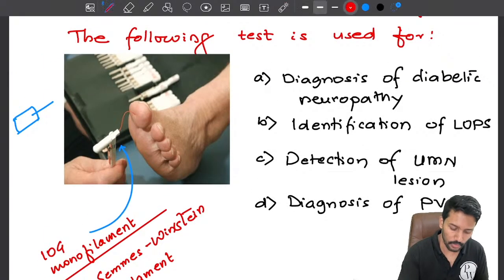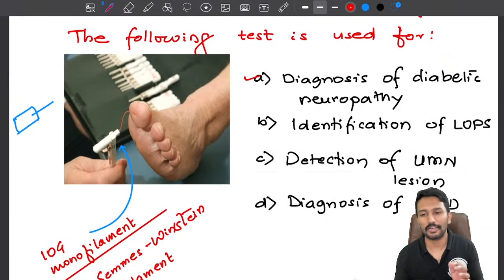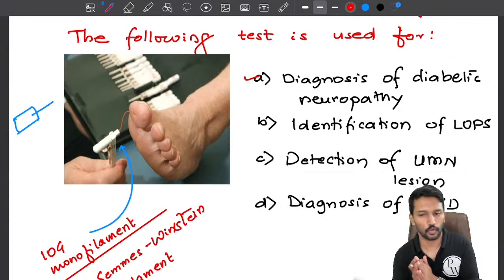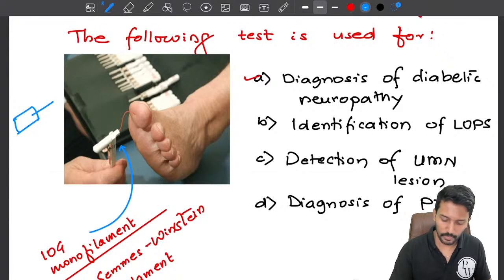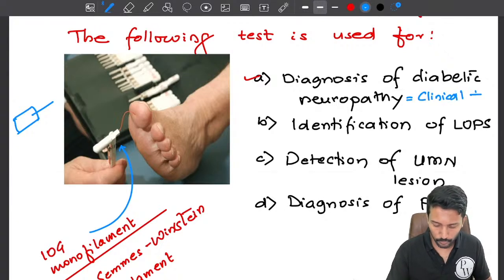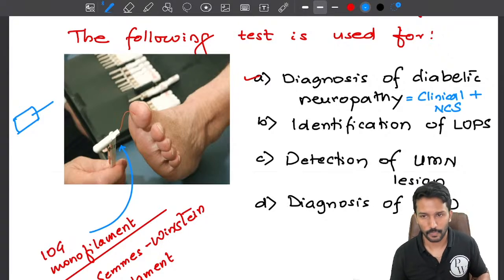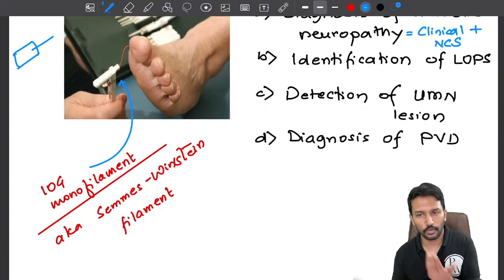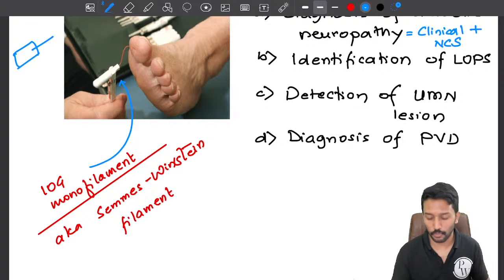So for what purpose do we do this? This is not done for the diagnosis of diabetic neuropathy, unfortunately. Whenever this question has appeared in FMGE, almost always students have chosen diagnosis of diabetic neuropathy. Remember, the diagnosis of diabetic neuropathy is based on clinical features plus nerve conduction studies and not based on this test. In diabetic neuropathy, basically peripheral nerves are affected. Peripheral nerves are part of lower motor neuron, so obviously I can't use this test for the detection of upper motor neuron, right?